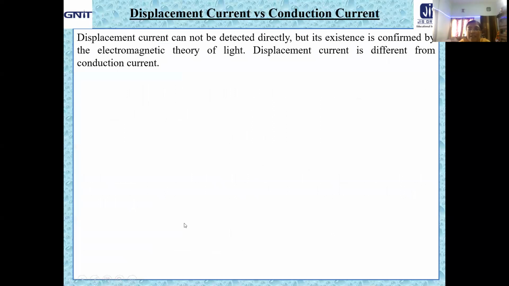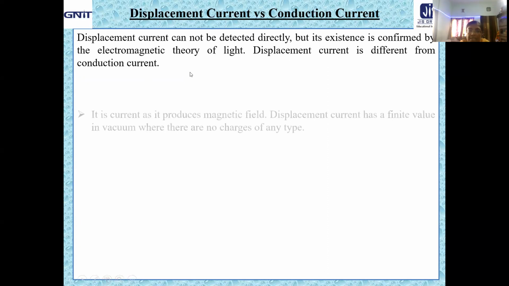Okay. Now, let us finally come to the point, displacement current versus conduction current. Displacement current cannot be detected directly till now, but its existence is confirmed by the electromagnetic theory of light. We have so far identified that displacement current is different from the conduction current.